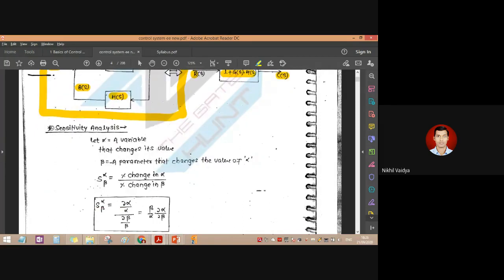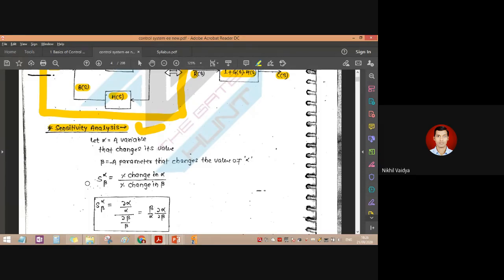Now, this is a new topic which we have not studied in our control system 1: sensitivity analysis. So what is the meaning of sensitivity basically? Sensitivity is nothing but the property of a control system to sense the least magnitude of signal, and the degree to which it senses the least magnitude signal precisely is what we call the most sensitive control system.